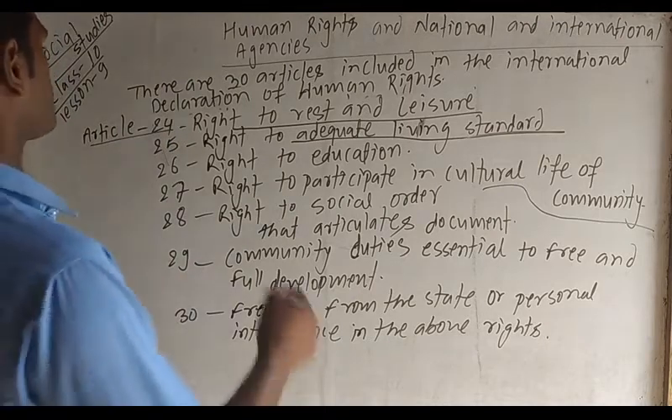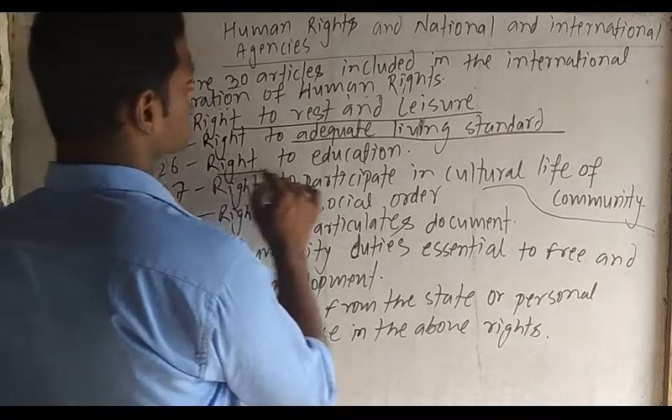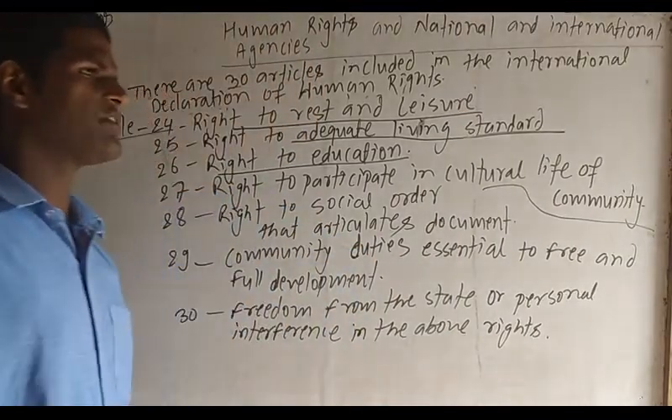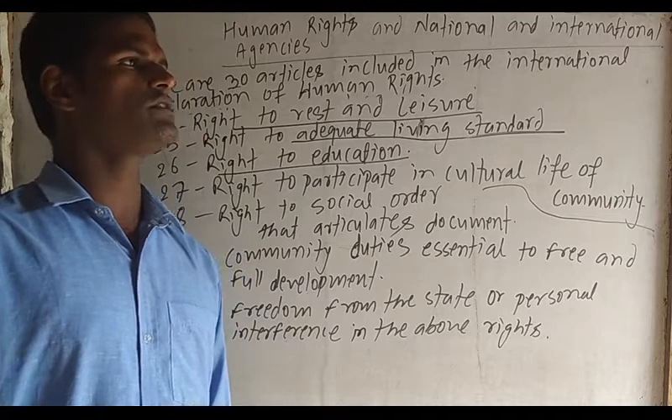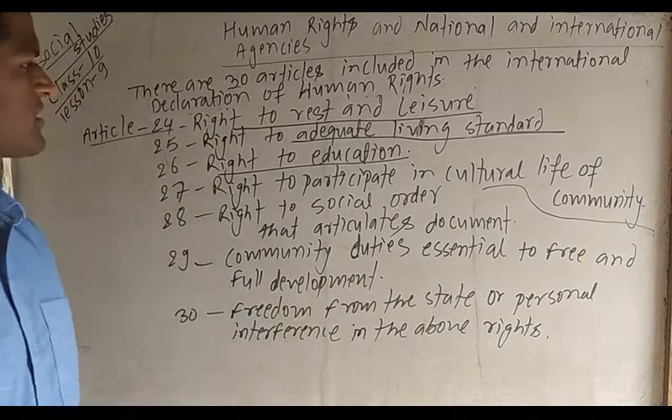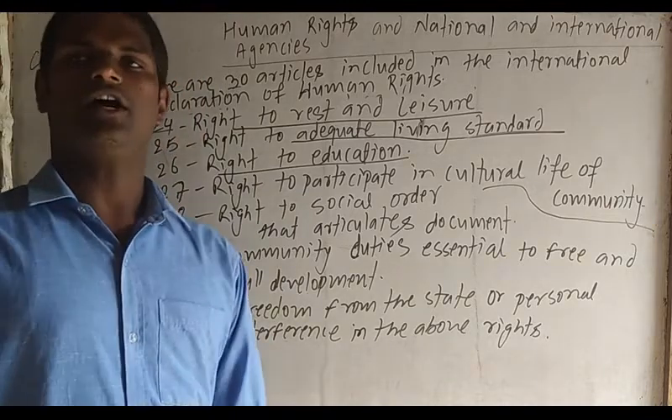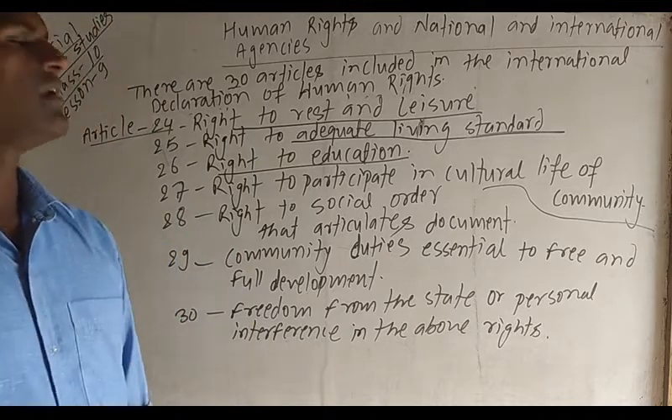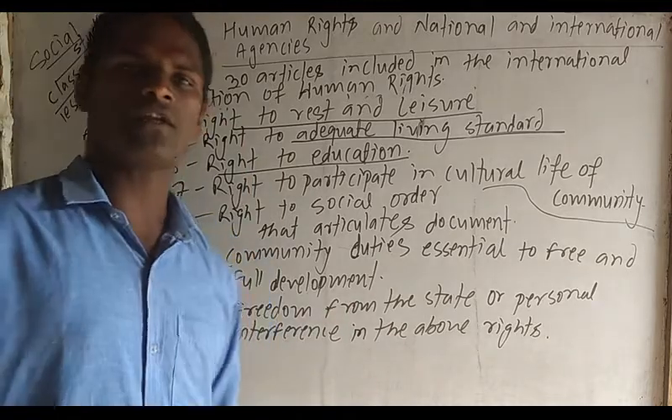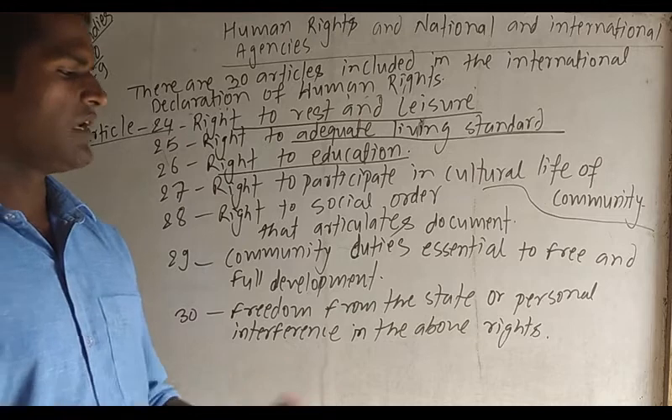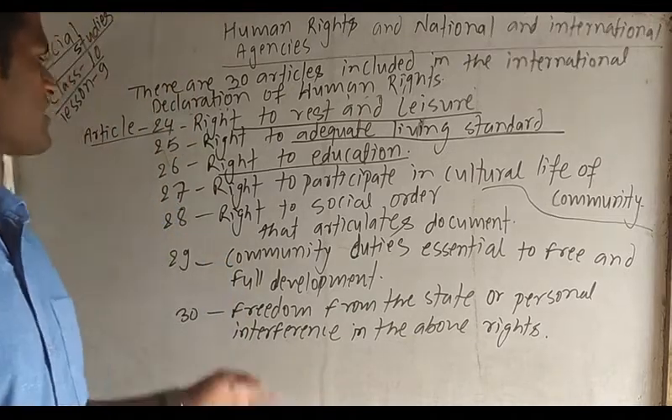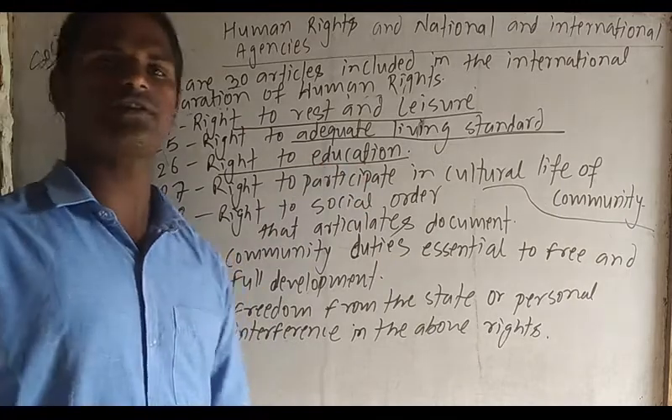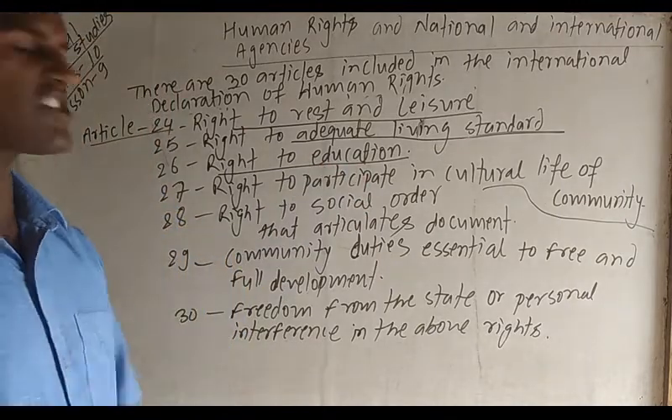Next one, article number 26, right to education. We all know about this right to education. We all have the right to take education, to get education, from a recognized university, free education, fair education. Up to secondary level, free education is provided by the government of Nepal. These are also the rights to education mentioned in article number 26.